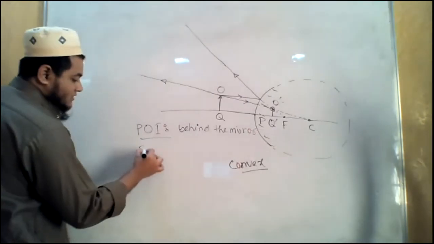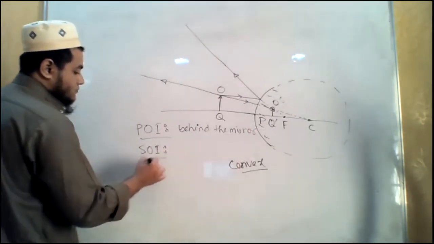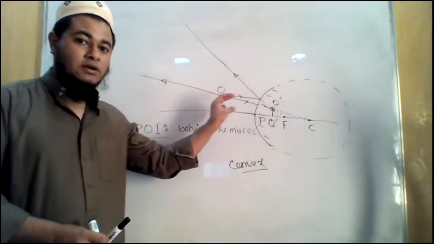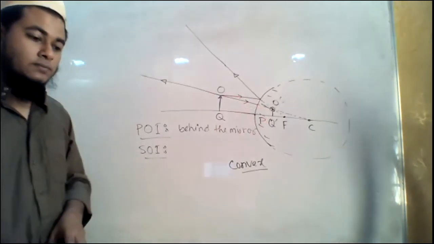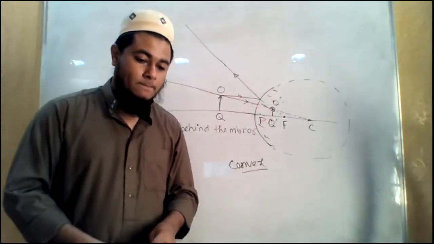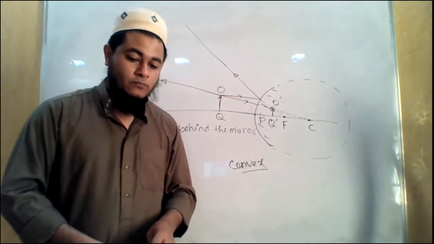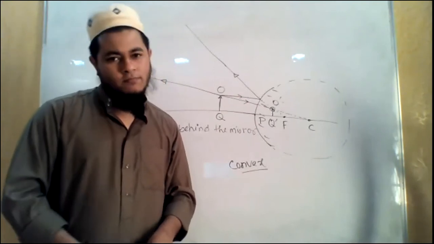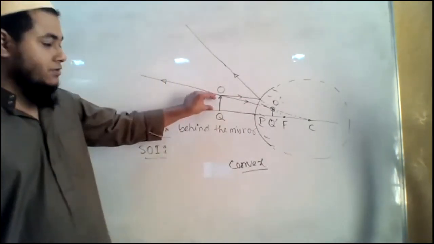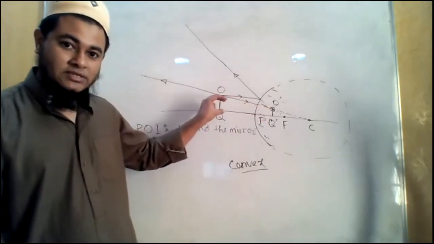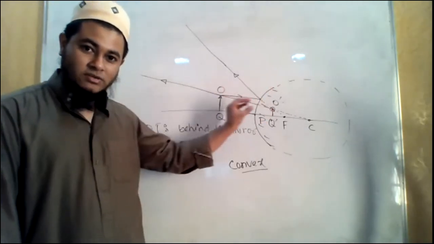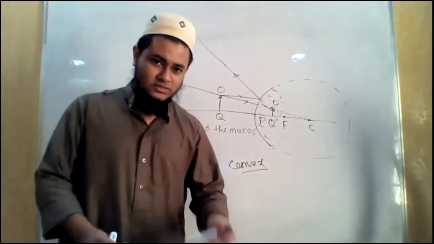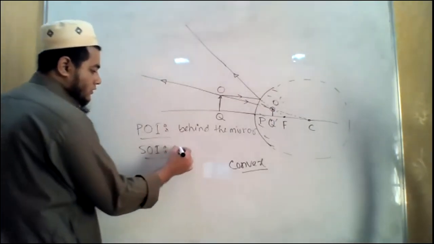And what is the size of the image? Has the image become magnified or diminished or equal? So magnified. Object is here, and this is our image. The image has become magnified or diminished? Diminished, because it has got smaller. So diminished.